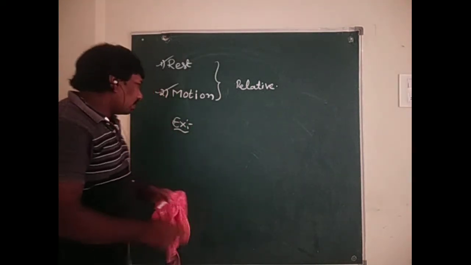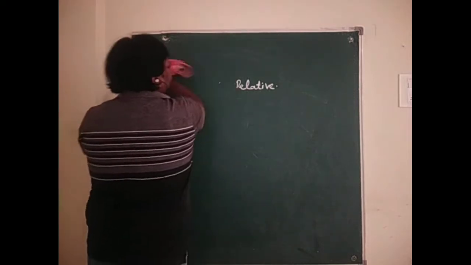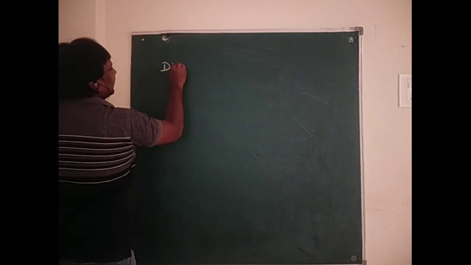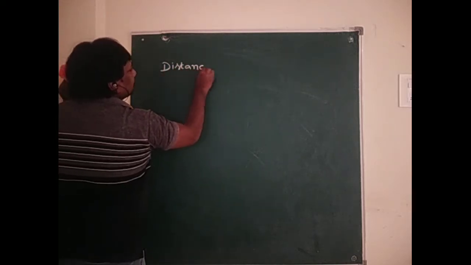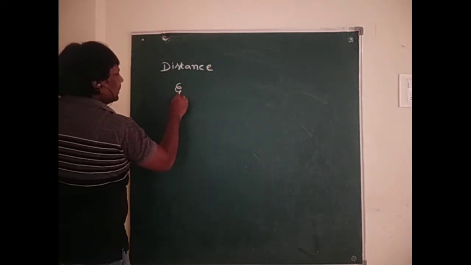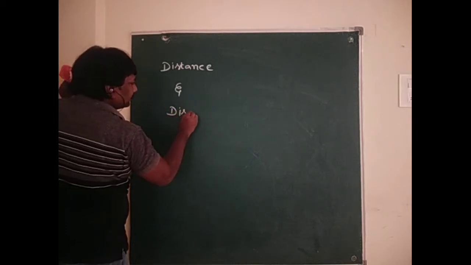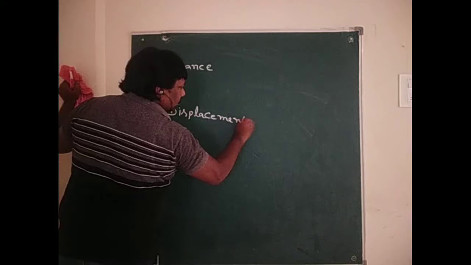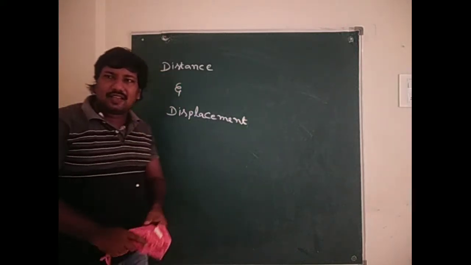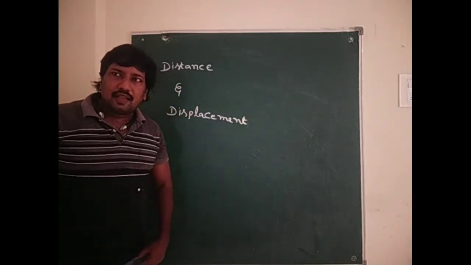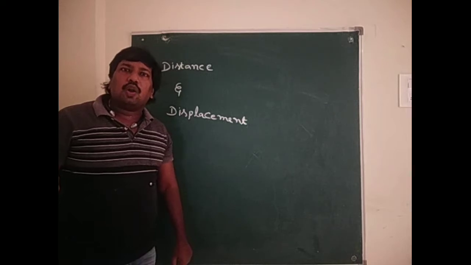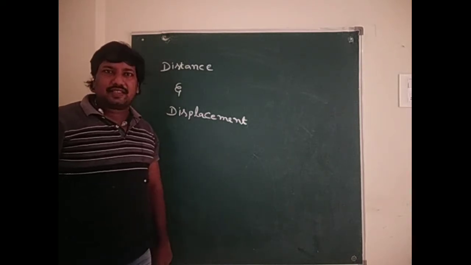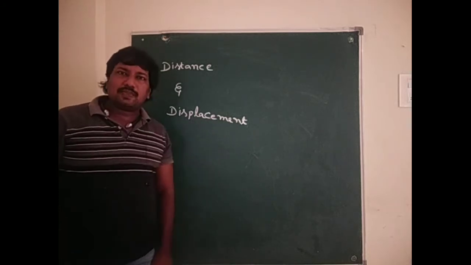Next one. Distance and displacement. What is distance? Distance means the actual path followed by the traveling body. What is displacement?